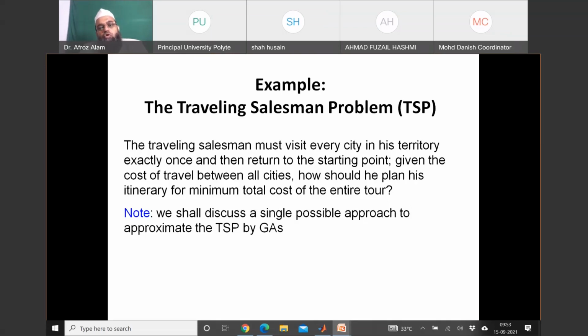And you have to find out the minimum cost of travel. You can travel to all the airports of the world in many ways, but the expenditure will be different for each tour. There will exist only one tour which will give you the minimum cost of travel.